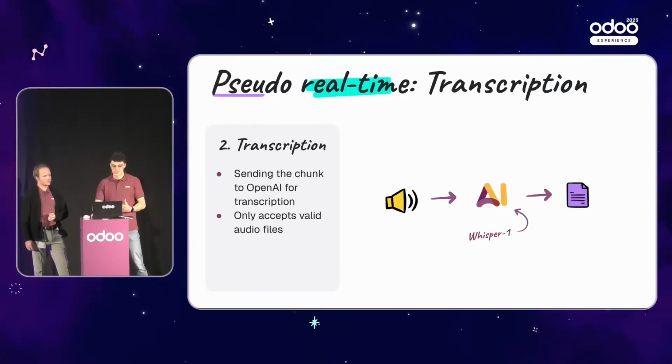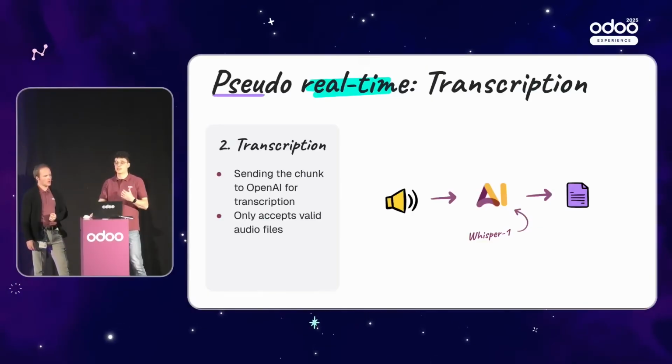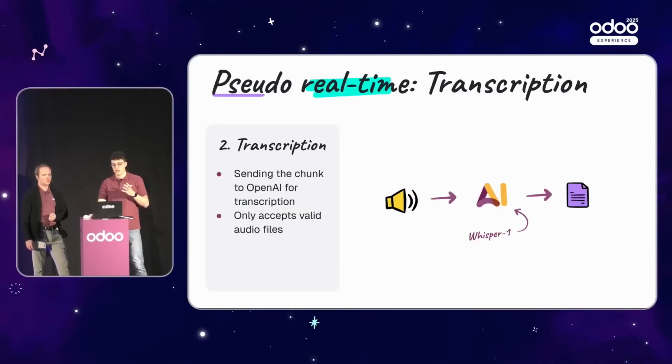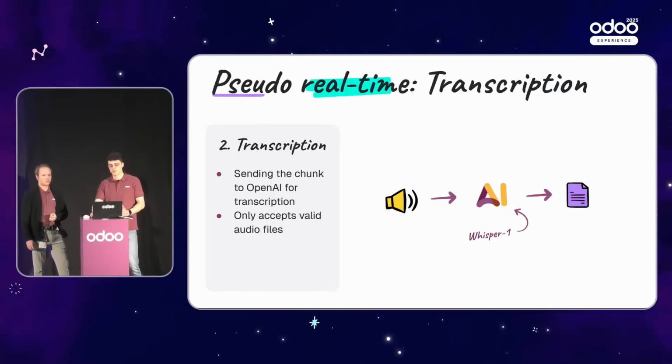Then this transcription is sent to the AI, which was then the Whisper 1 model that only accepts valid audio files. It was a limitation because the browser APIs for recording cannot really produce specific chunks, and also we had to keep bigger and bigger chunks to have a valid file to send.